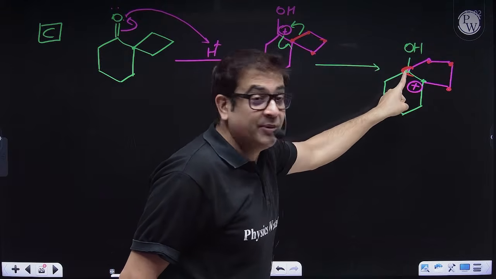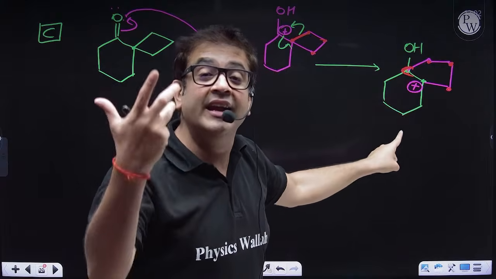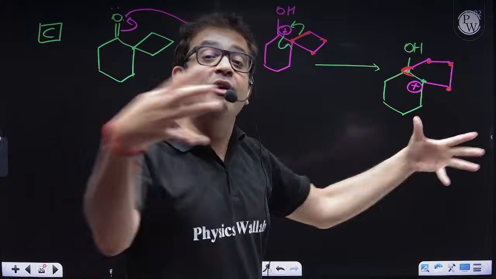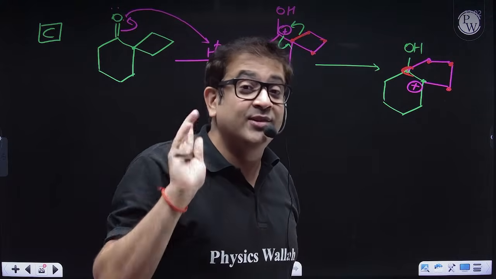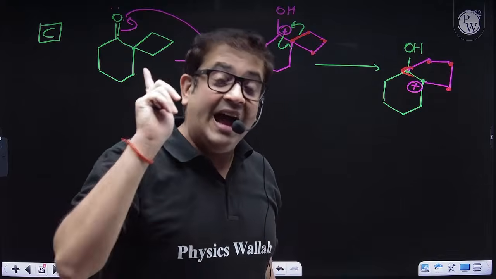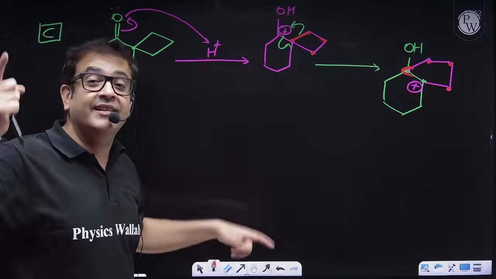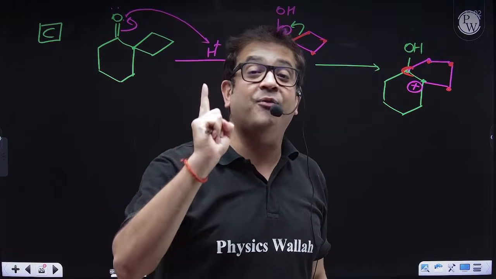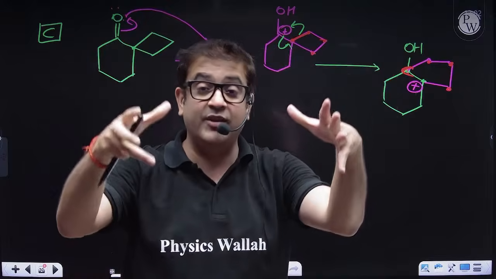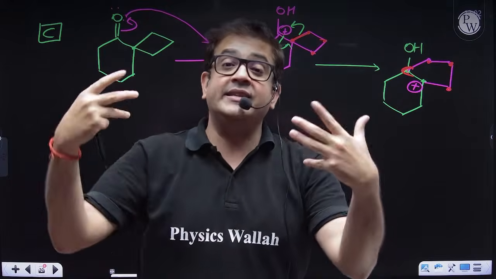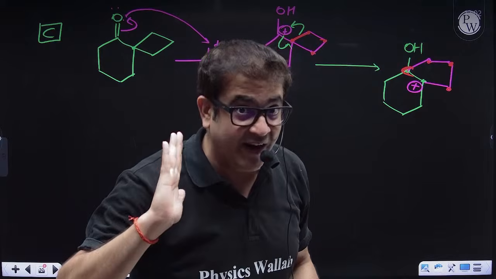But to bring positivity at this carbon, I need ring contraction, because 6-membered is free from strain, but 5-membered is also not highly strained. And alcohol, when subjected to concentrated acid, induces formation of a ketone. Remember the pinacol, pinacolone rearrangement. It is not in NCERT, but it is a very beautiful organic fact.